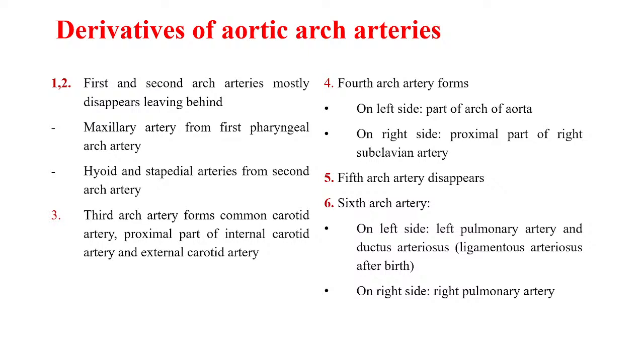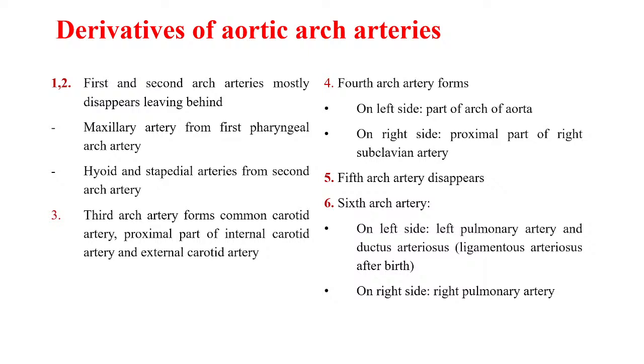When we start with head, neck and face dissection, we will learn about the maxillary artery, but you can appreciate that the maxillary region will be supplied by the maxillary artery. Then from the second arch artery, we get two arteries, the hyoid artery and the stapedial artery. These two arteries are derived from the second arch arteries. The third arch artery we have seen. It forms the common carotid artery, the proximal part of the internal carotid artery, and it also gives a bud that forms the external carotid artery. Is it clear?